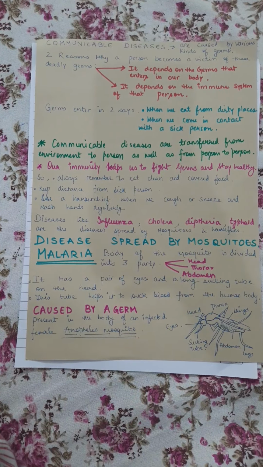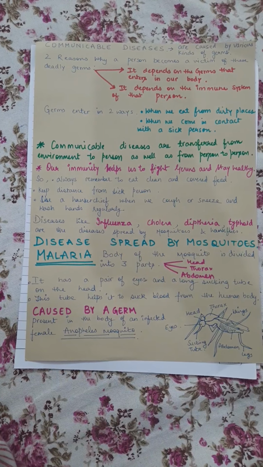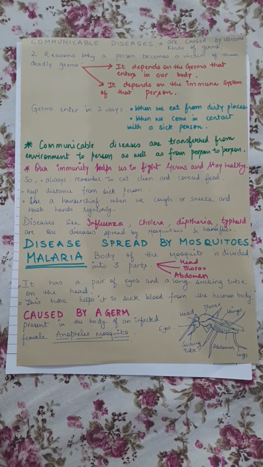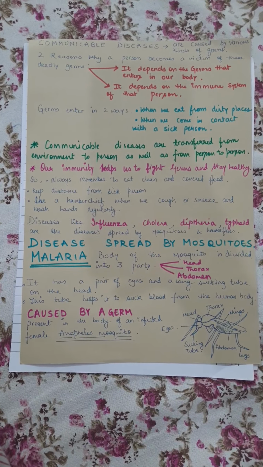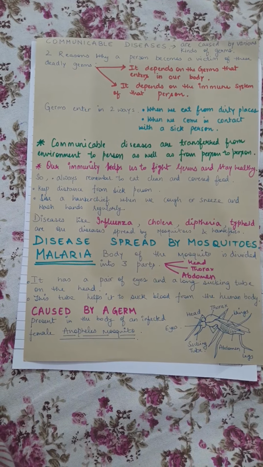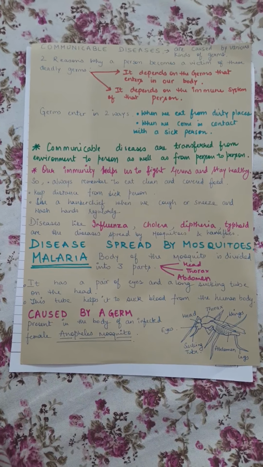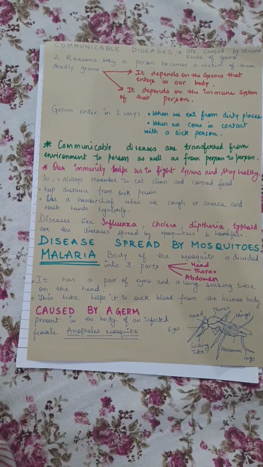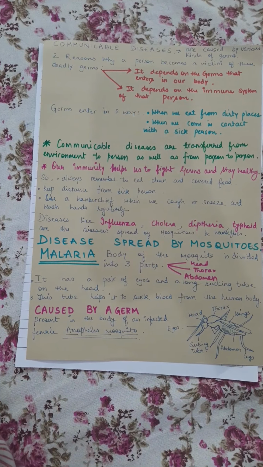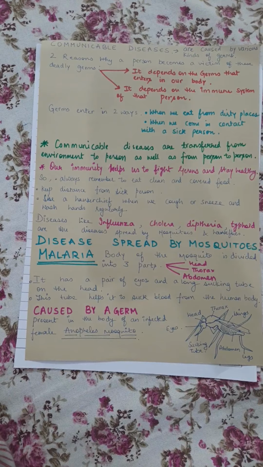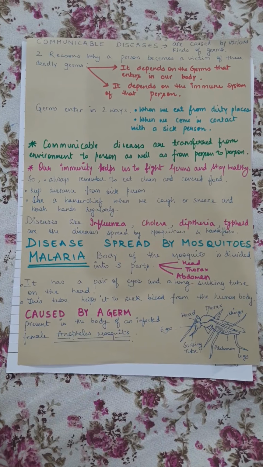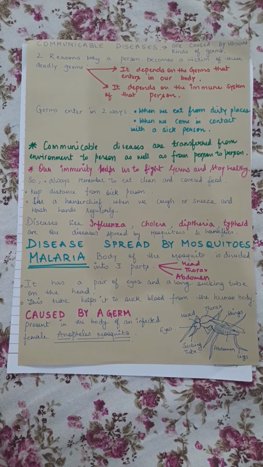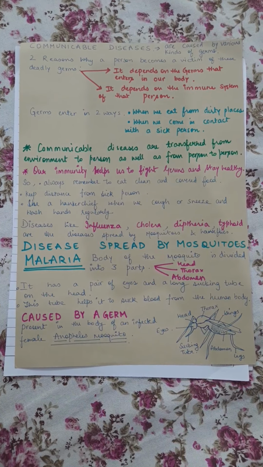Malaria is caused by a germ that is known as Plasmodium, present in the body of an infected female Anopheles mosquito. When this mosquito bites a patient suffering from malaria, it sucks up the blood along with some germs. These germs start growing in the body of the mosquito, which takes about 7 to 10 days. That is called the incubation period. When these mosquitoes bite another person, they transfer some of the malaria germs into the body. This is how malaria spreads.